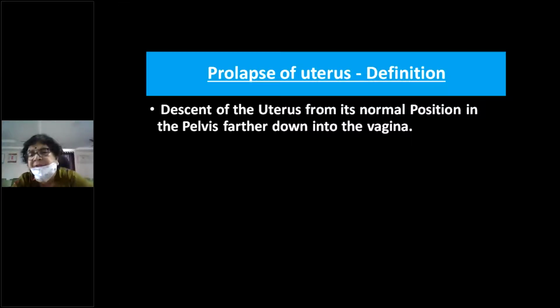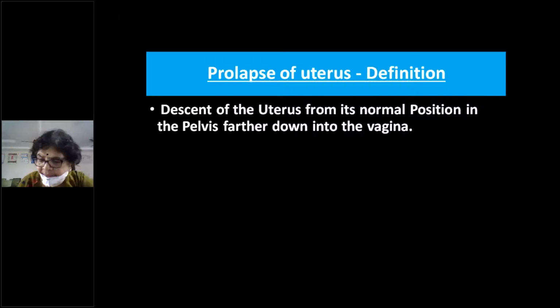So obviously it will be a first degree prolapse because it is not coming out. Have all of you followed? Yes, ma'am. So the external os should be at the level of the ischial spines. If it descends below, you call it descent or prolapse of the uterus, right?